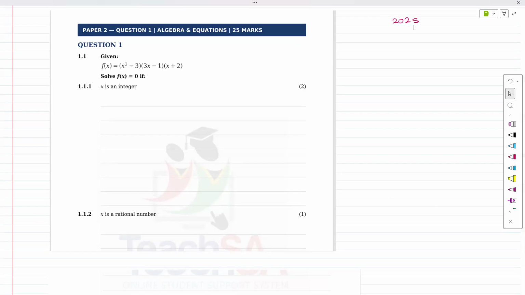Given f of x is equal to this whole nonsense, solve for x. Questions like this are quite simple to deal with, right? They said x is an integer, so it's fine. We can deal with it as an integer, but again, you do not need to go and open up those brackets. It does not matter because it's factorized and f of x equals 0.